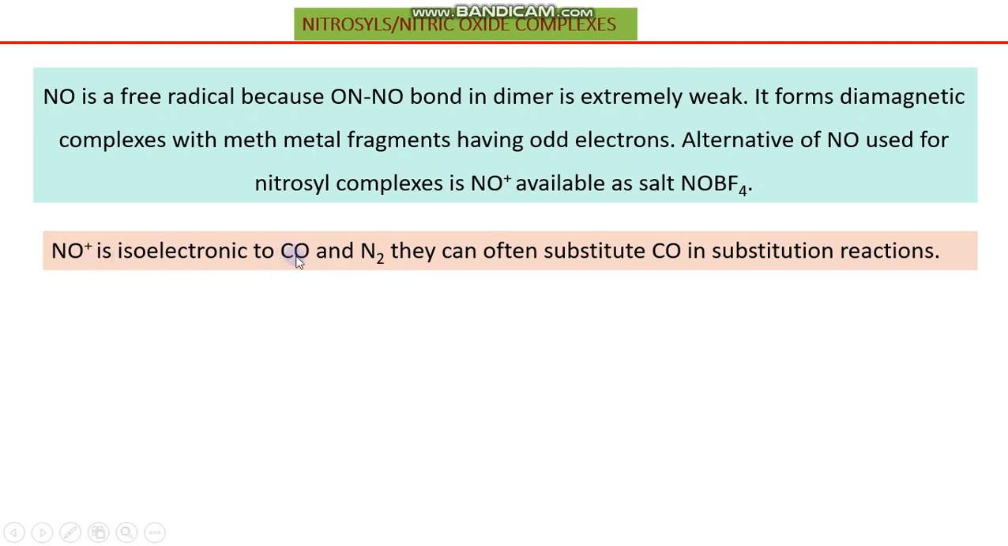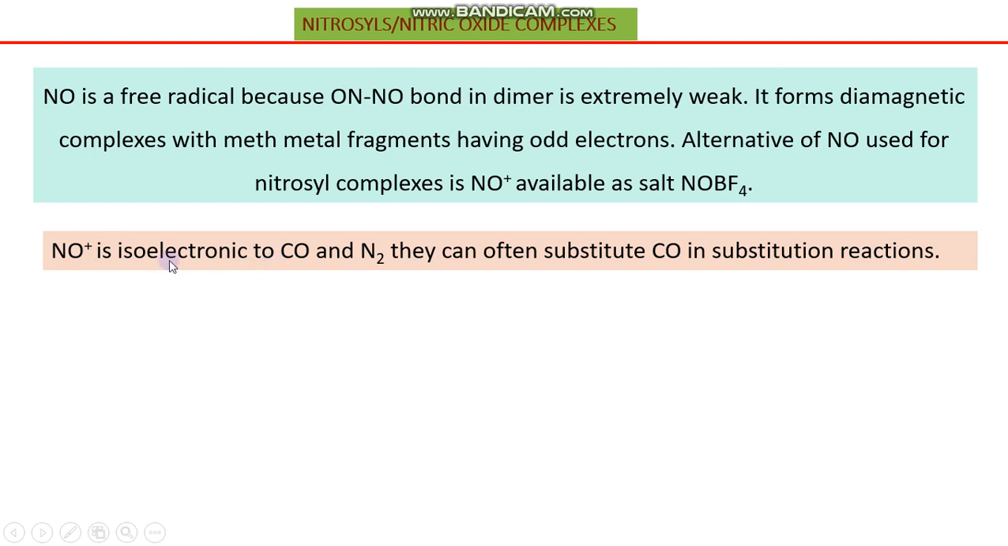For example, if we want to replace carbon monoxide by any other ligand, first of all we have to look for the isoelectronic nature of that ligand. For example, if we want to carry out reactivity of complexes which already bear a carbonyl ligand or nitrogen, nitrogen can be replaced by carbonyl or carbonyl can be replaced by nitrogen depending upon the nature of the complex and the medium or conditions provided to the reaction. Similarly, nitrosyl can be replaced by carbonyl or carbonyl can be replaced by nitrosyl.